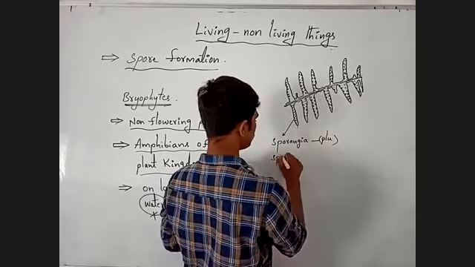Next, leaves which have sporangia on their ventral surfaces are called sporophytes.